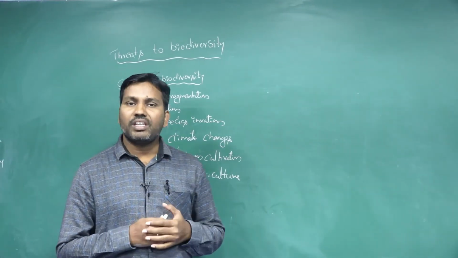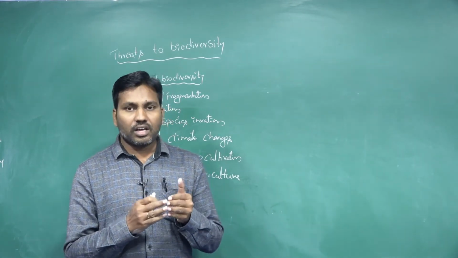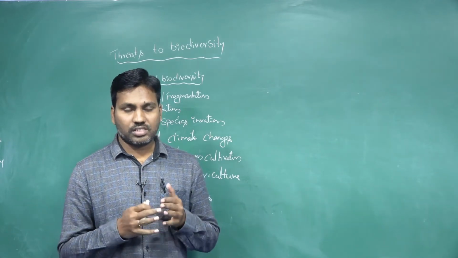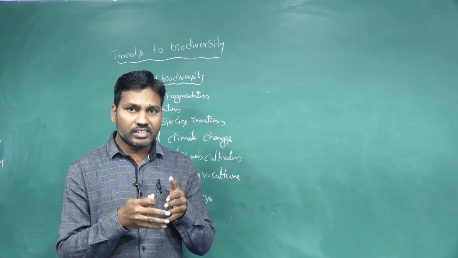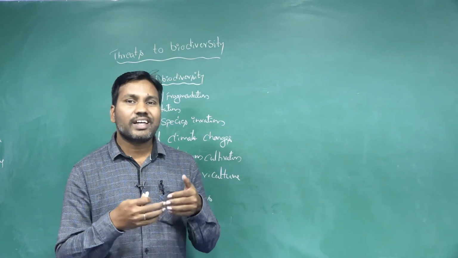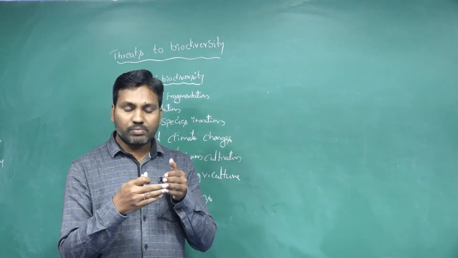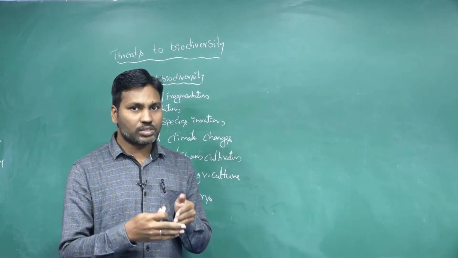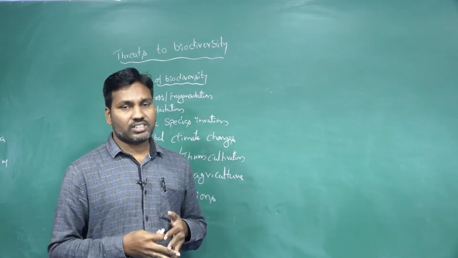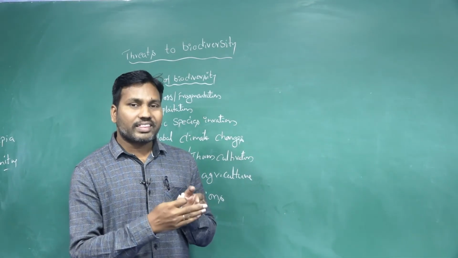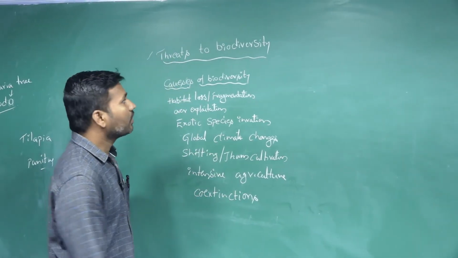Already, what is the meaning of biodiversity? We know that the variations among the organisms is called biodiversity. This biodiversity is maintaining the balance in the ecosystem. The ecosystem is running and stabilizing because of biodiversity only. The loss of biodiversity is caused by some factors, and those are called the threats of biodiversity. So these are today's factors.